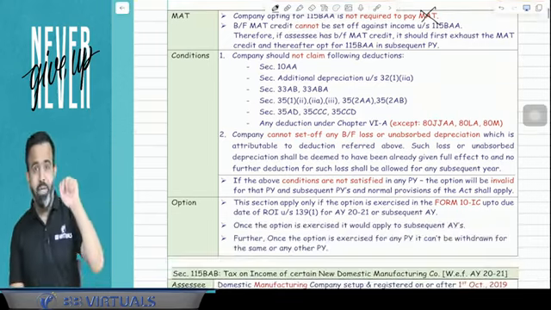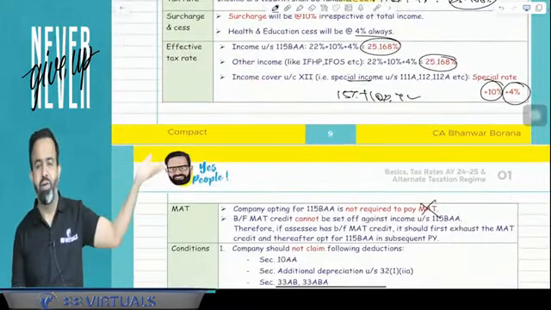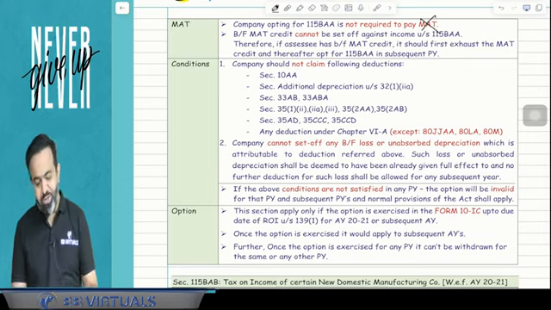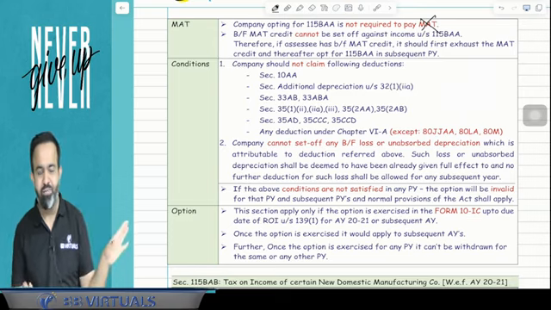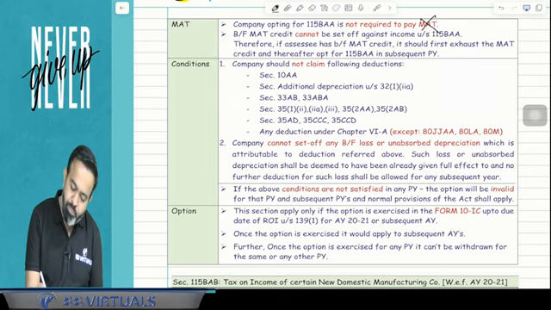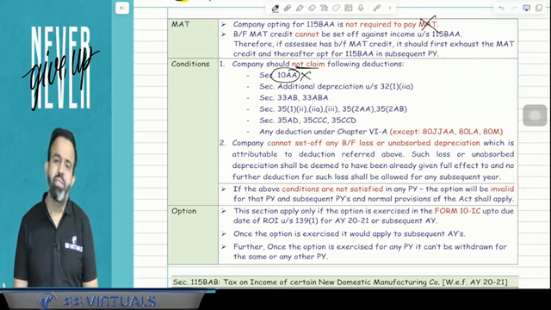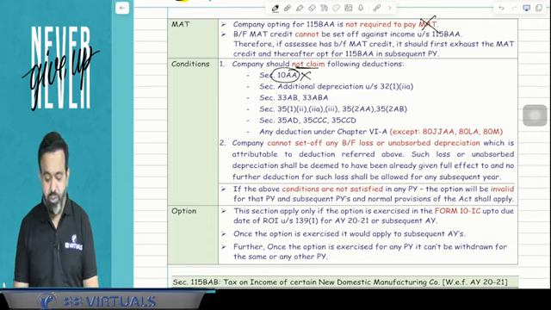Now, when the government is giving so much benefit, a tax rate of only 22% instead of 25 or 30%, then the government has asked you to surrender something. So there are some benefits which you have to forgo. What do you have to leave? First, the company cannot claim the 10AA deduction. 10AA is for SEZ. You know that a 15-year deduction is available for an SEZ unit: first 5 years 100% of export profit, second 5 years 50% of export profit, third 5 years 50% of export profit or SEZ reinvestment reserve, whichever is lower. So guys, that 10AA deduction is not available.